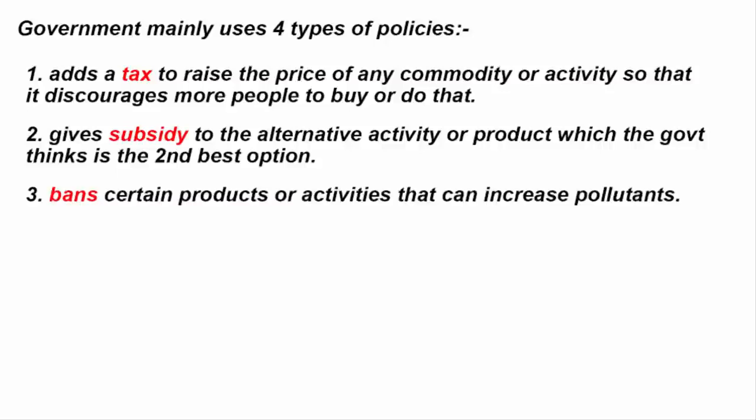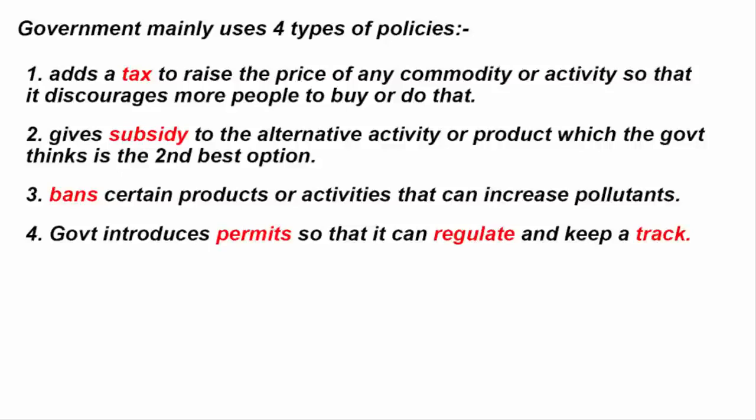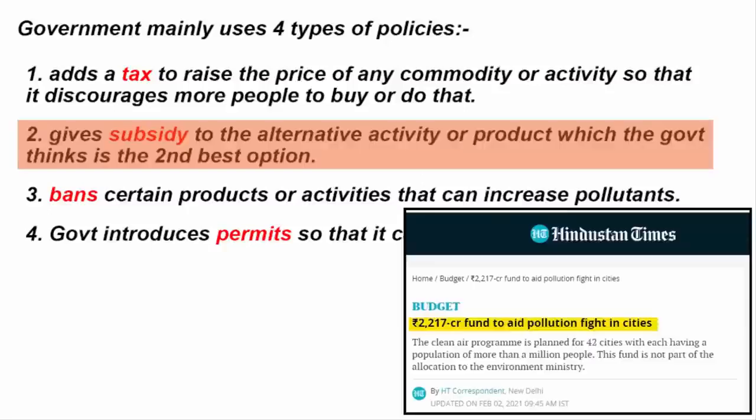The third thing that the government does is it also bans certain products or activities that can increase pollutants. And last but not the least, government introduces permits so that it can regulate and keep a track how much of what is happening. So overall, these are the four ways a government handles not just air pollution, but any problem in general.